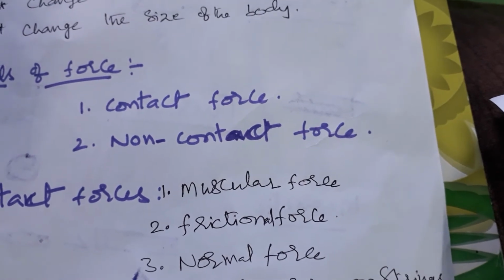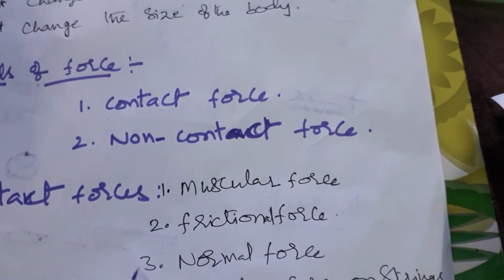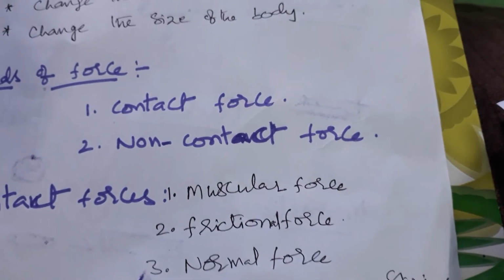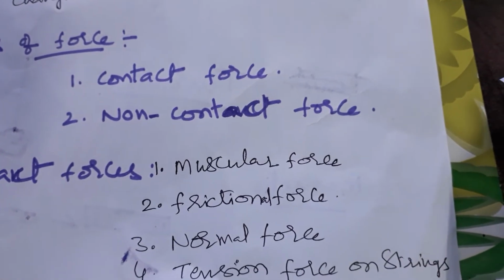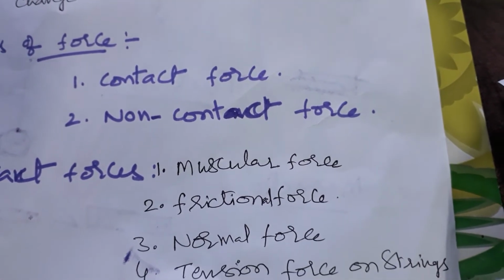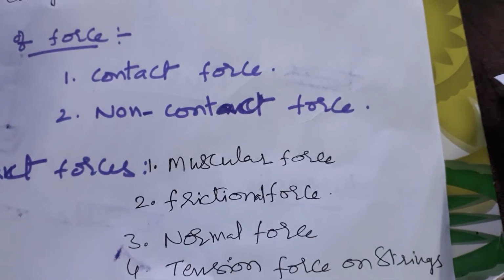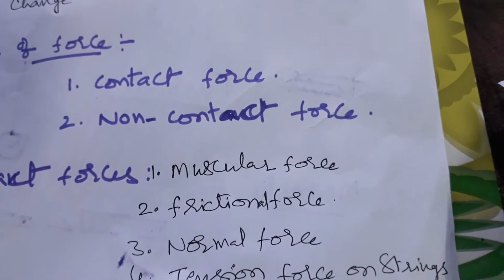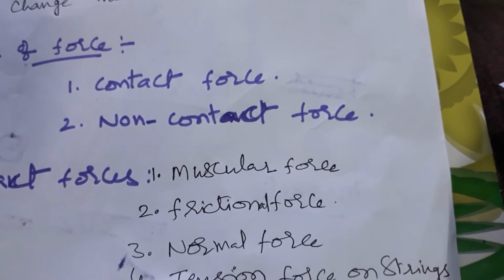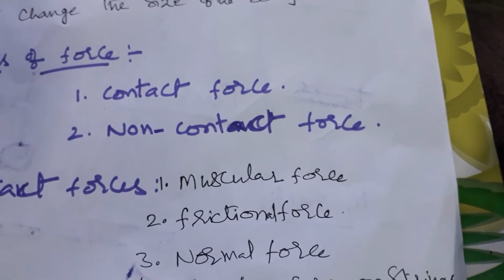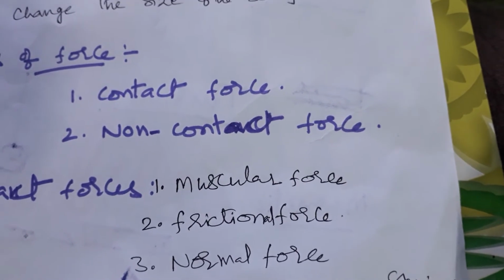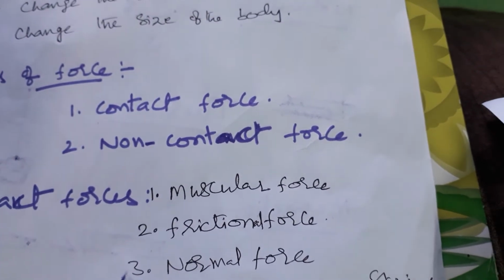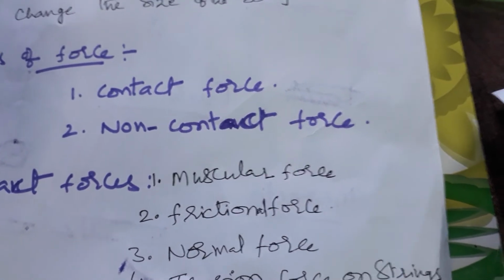Example: when we kick a ball, it rolls on the ground up to some distance and finally stops because of the force acted by the surface of the ground on the ball against its movement. The ball will not continue unless you apply force again. That is an example of frictional force.